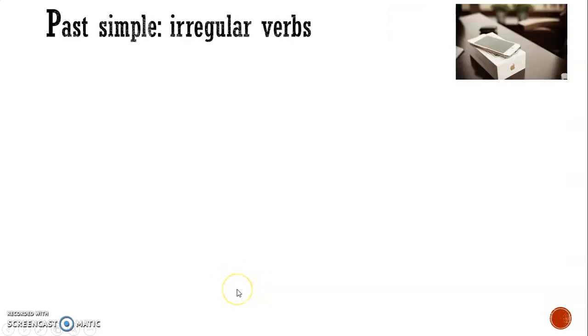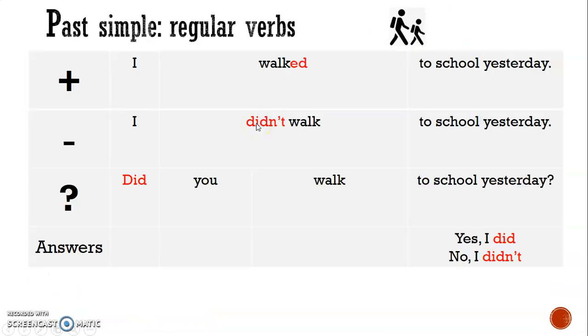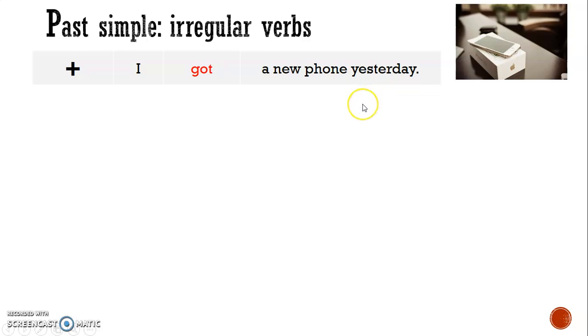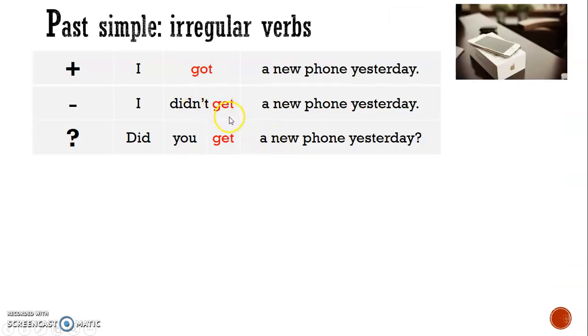Now, the very difficult one that everyone finds hard, irregular verbs. Like I said, was is an irregular verb, but most irregular verbs are a little different. Regular just means ed. Irregular means it's not ed. So here we have get, and the past is got. I got a new phone yesterday. For the negative, same as didn't walk, we don't use got. We say, I didn't get a new phone yesterday. Question, did you get a new phone yesterday?